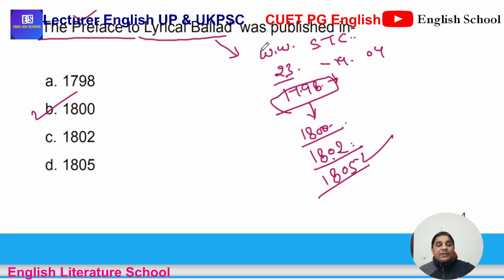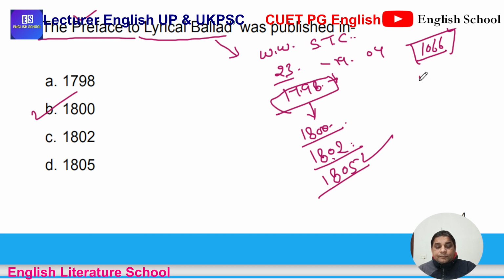One more important thing: some major publications have a certain importance. Like the Battle of Hastings, 1066, is the beginning of the Anglo-Norman period or Middle English period.